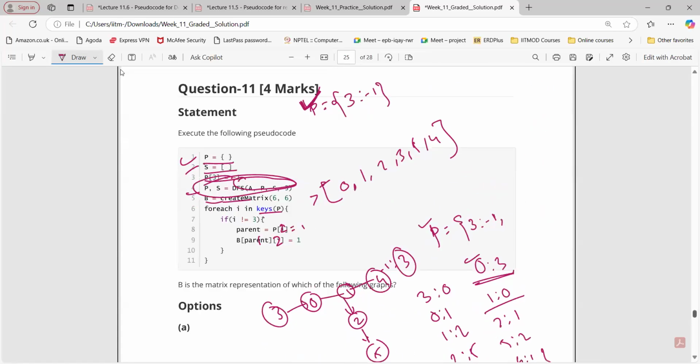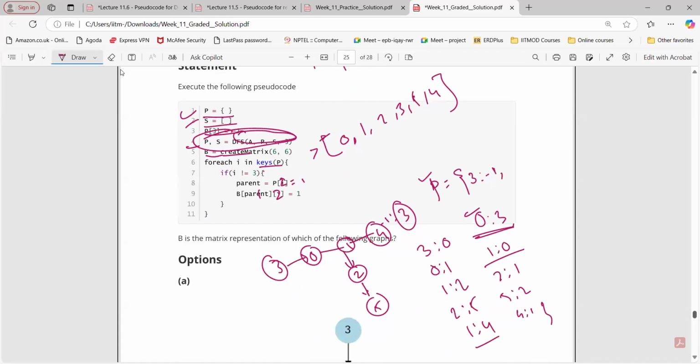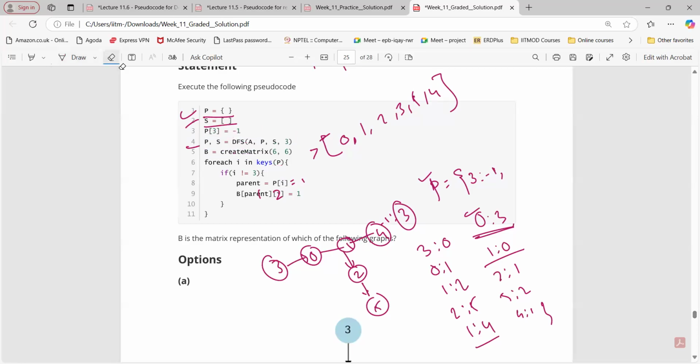Sir, first in this iteration, we can start without not equal to 3. Then we can take 0 first also, no, sir? It's not mandatory to take 3 first, no? No, no. We started from 0, 1, 2, 3. Here keys of P will not give me anything, right? But why are you telling we are starting from 3, sir? We can start from any node, right? No, no.